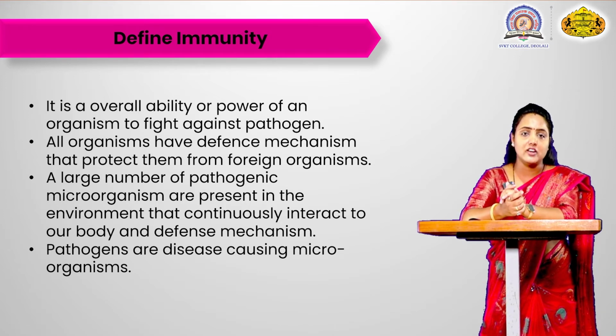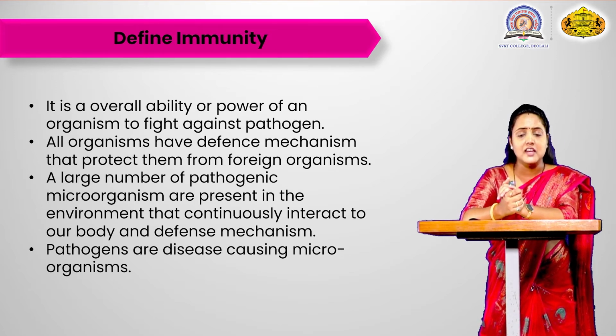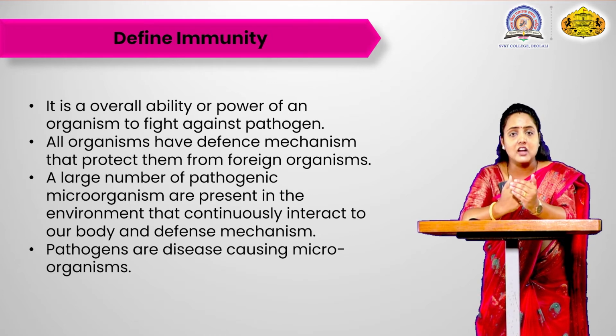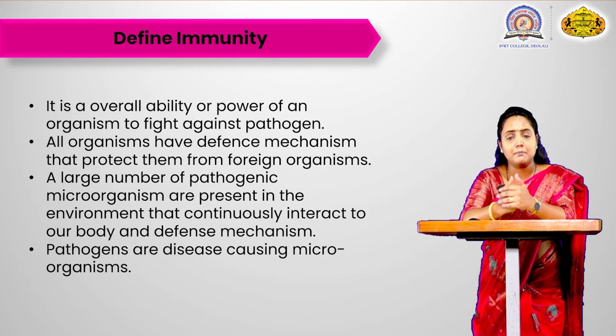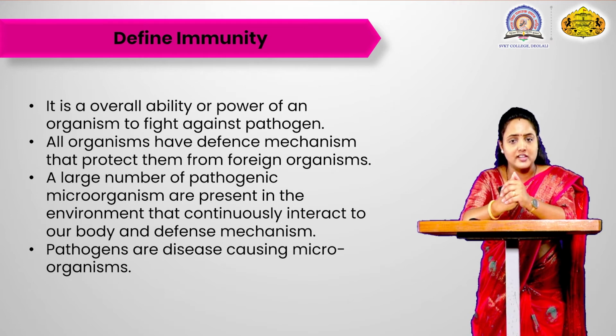It depends on their daily, healthy diet. A large number of microorganisms are present in the environment and they continuously interact with our body. With this continuous interaction, it depends on our body how fast we get infected by those types of pathogenic organisms.